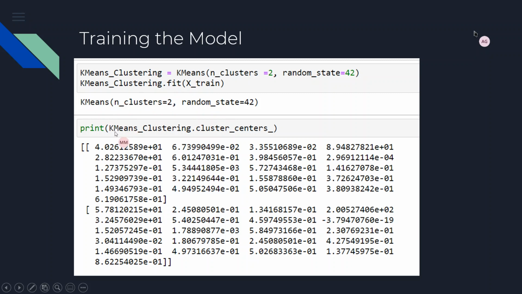After that, we check the k-means clustering cluster centers. We get a 21-dimension center for centroid 1 and centroid 2. So it is a very huge number of dimensions to scale with, right?